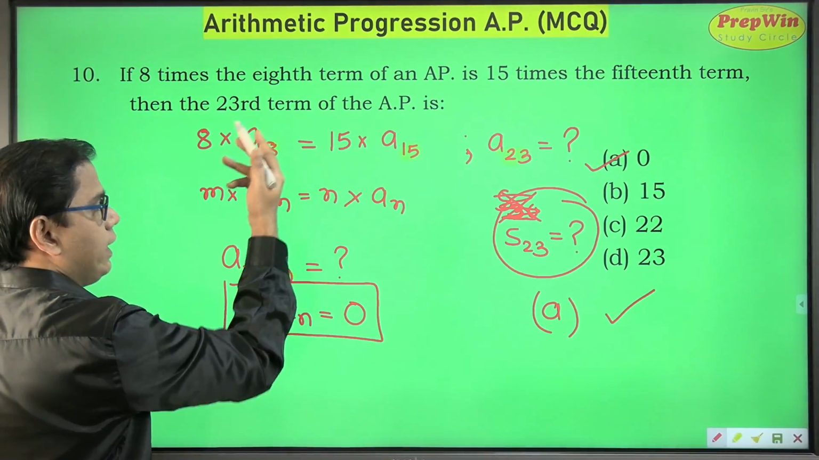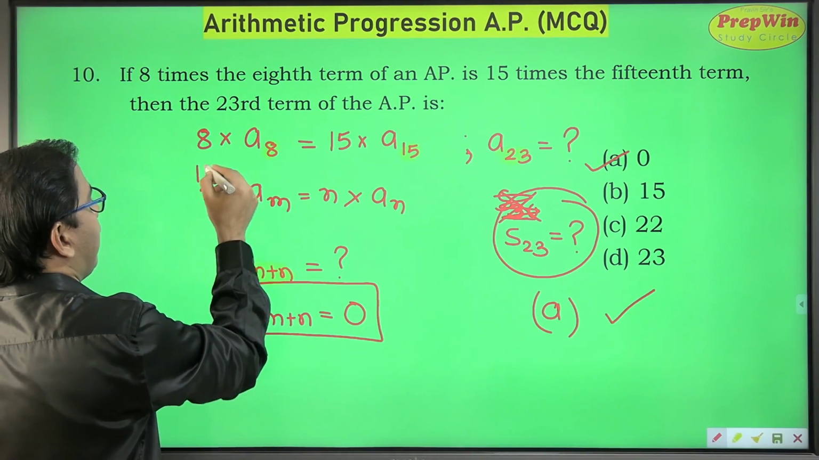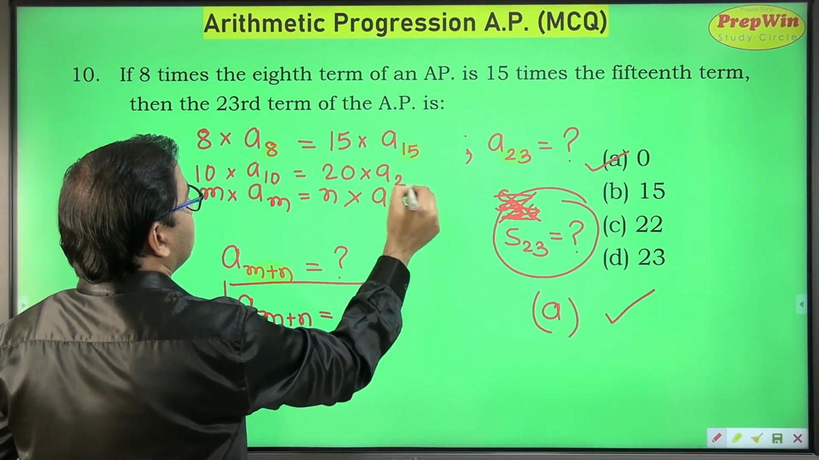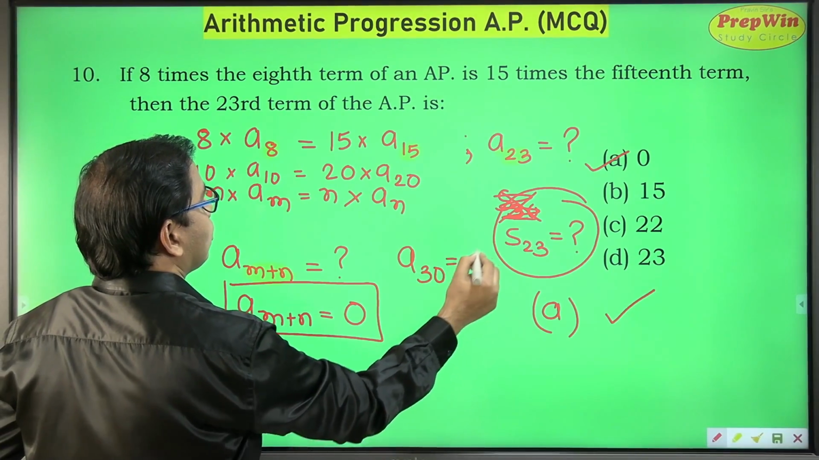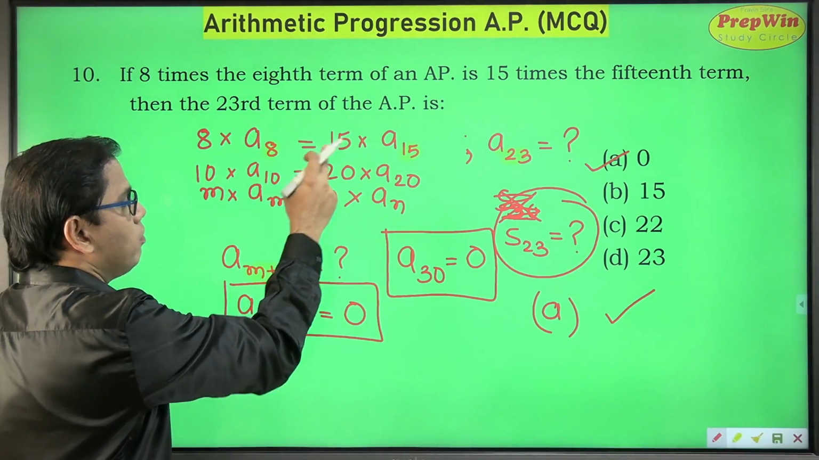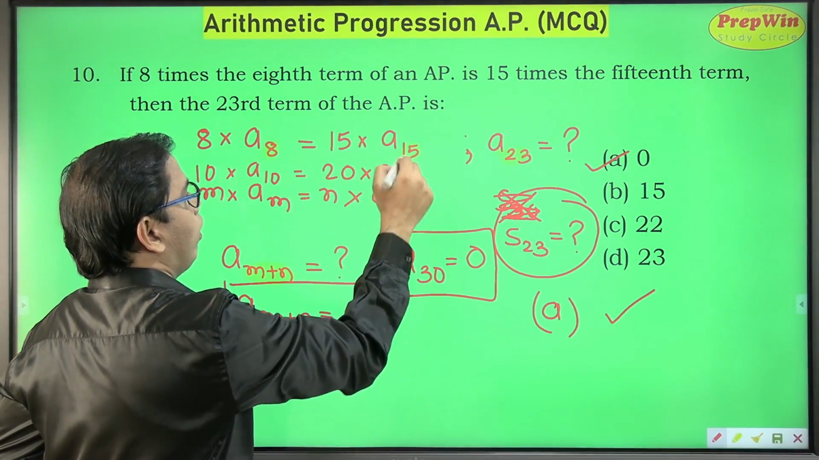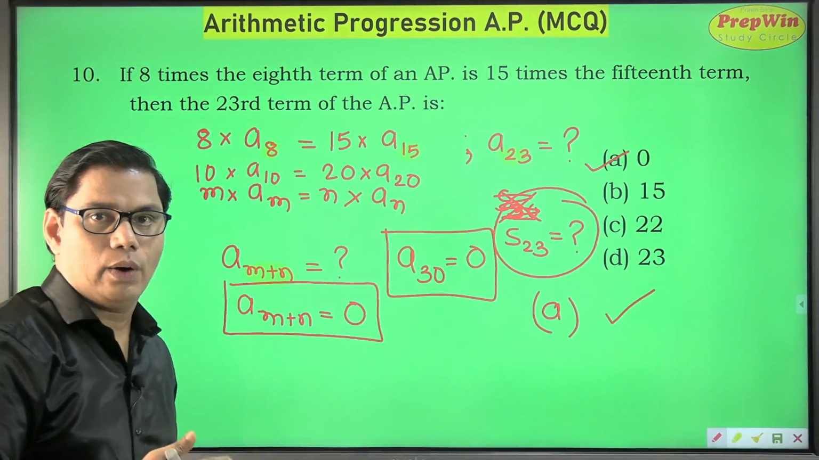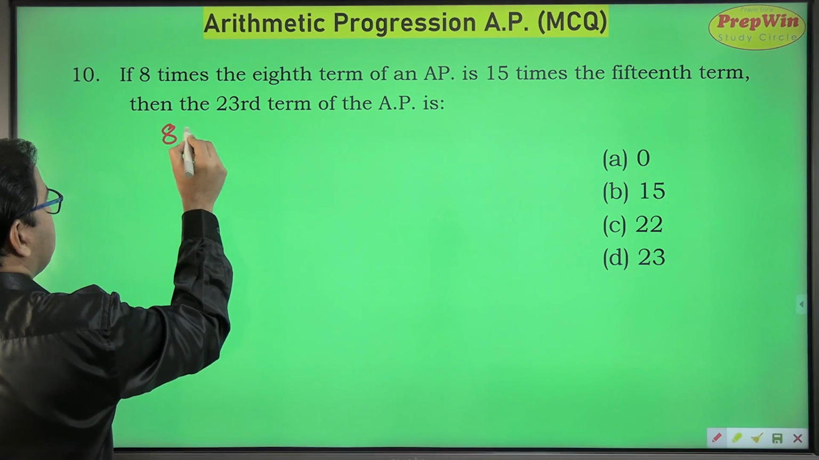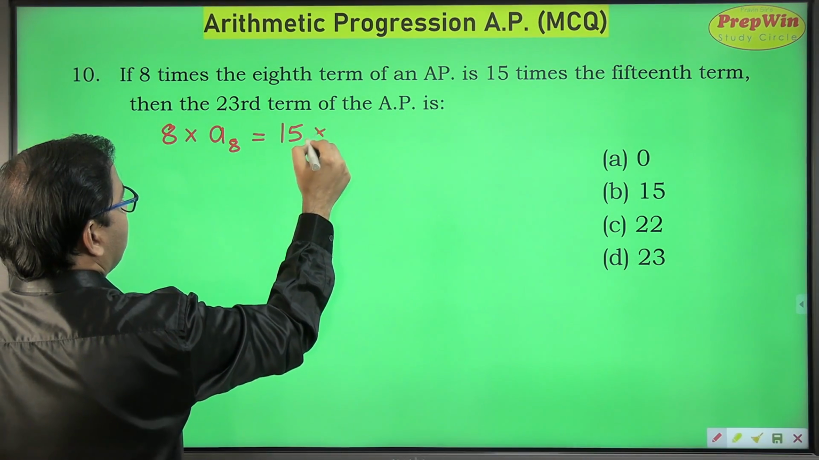So 8 plus 15. In your examination you will get some other question saying that 10 times 10th term is equal to 20 times 20th term. So find out the 30th term. So 30th term is going to be 0. Numbers will change, but make sure that sum of these two numbers is equal to the term which we have to find out, and if that is the case, your answer is going to be 0. So 8 times 8th term is equal to 15 times the 15th term.